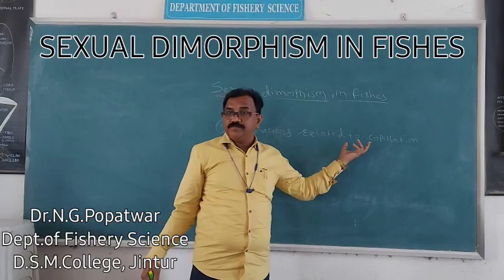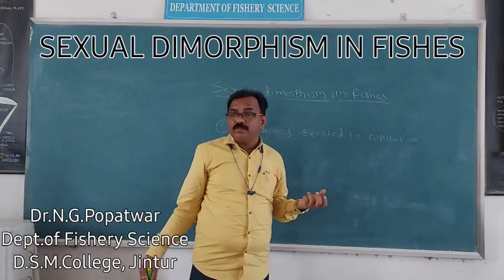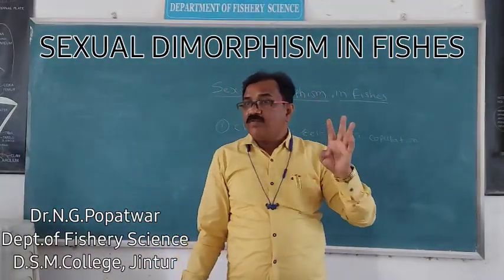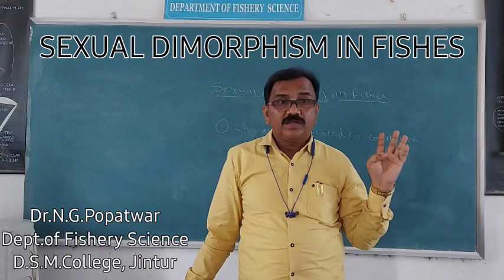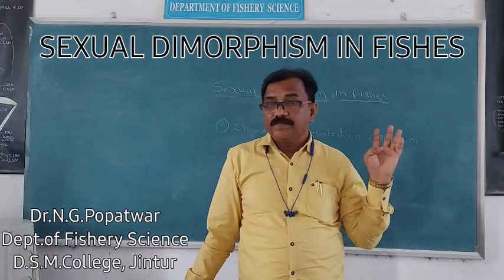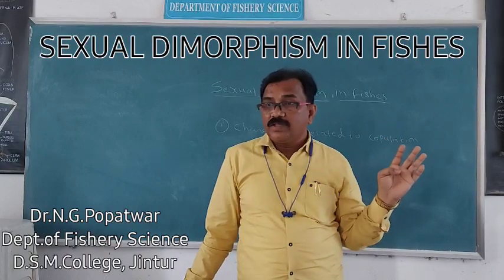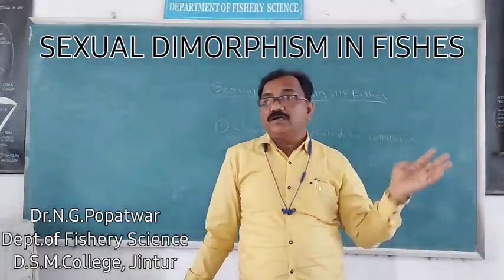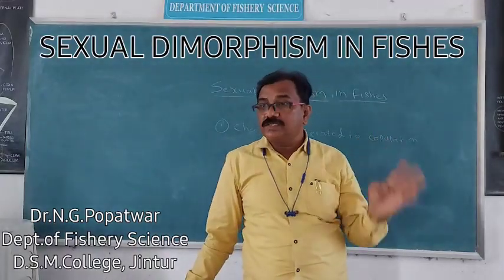In fishes, which is the ancient group? Among the four classes, which is the ancient group? We have already studied, that is the class Elasmobranchii, class marine water fishes, class cartilaginous fishes, or class Chondrichthyes.